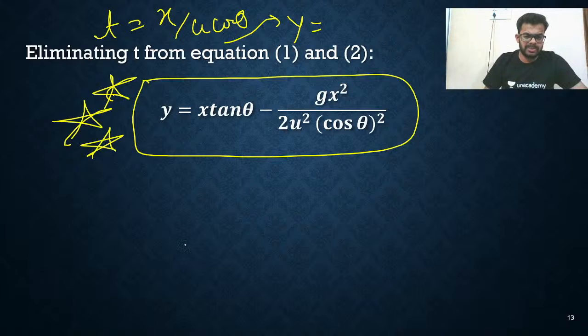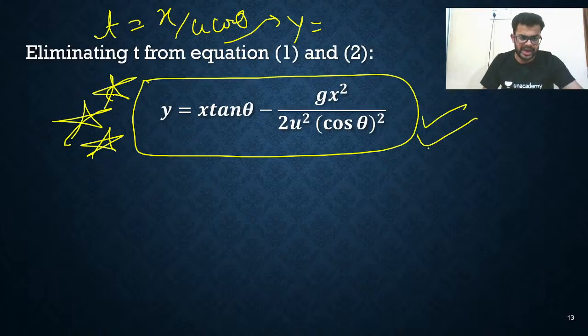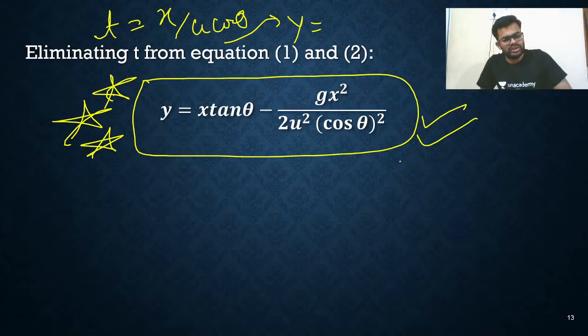Simply speaking, this equation is really very important. Don't ignore it, because we will solve many questions based on this equation. So y equals x tan theta minus g x square upon 2 u square cos square theta. This is the equation of trajectory, the basic form.